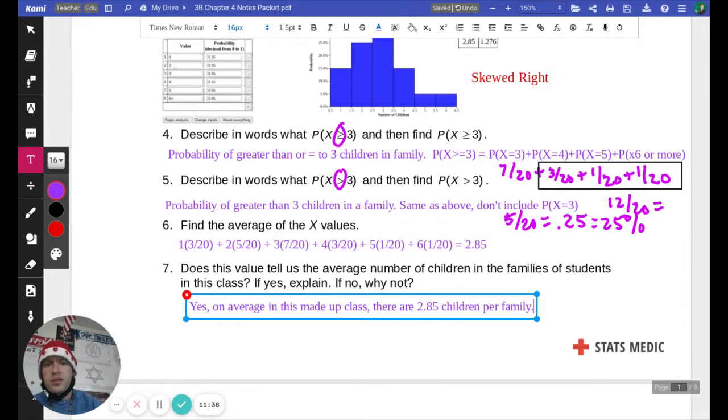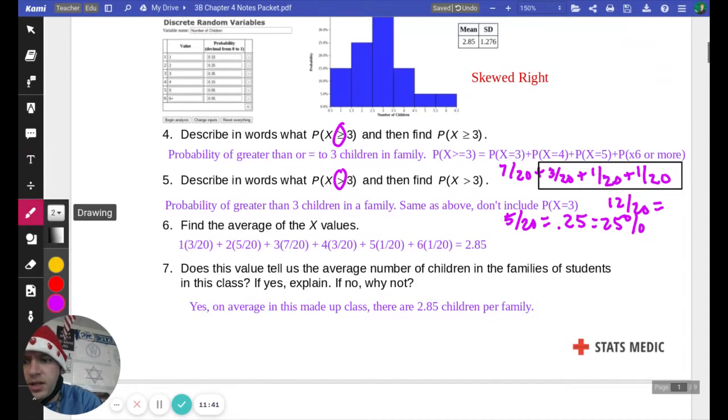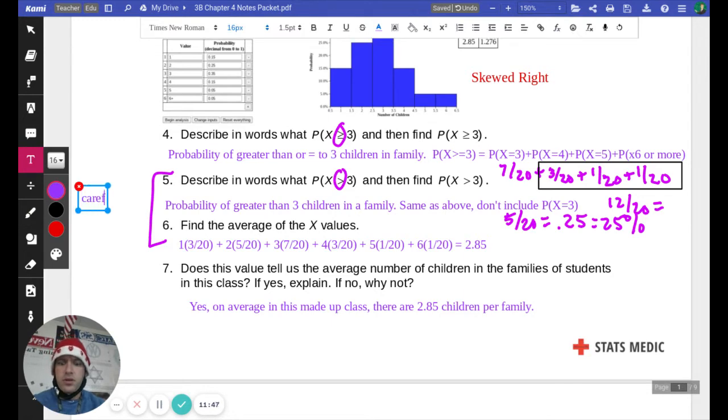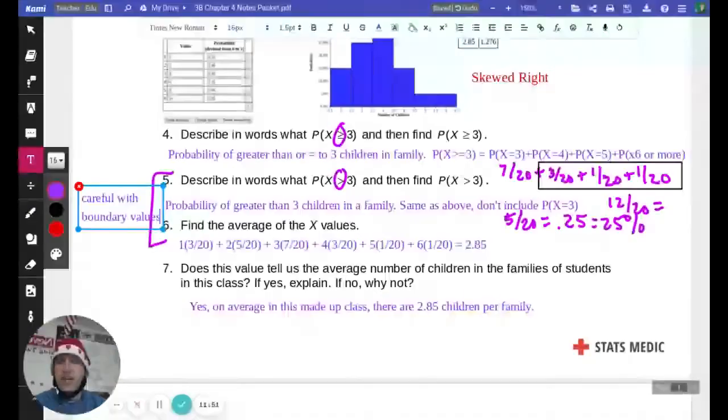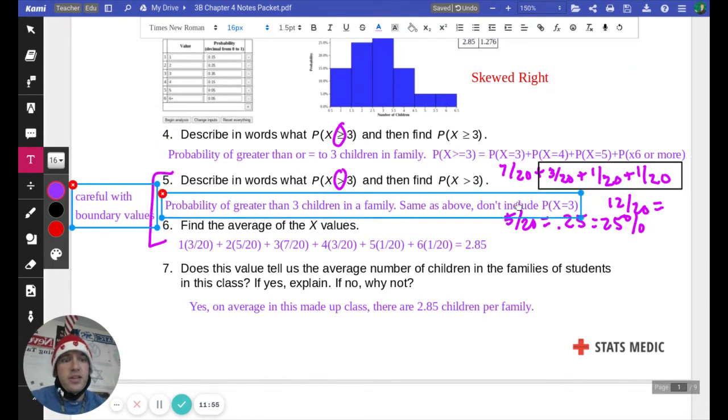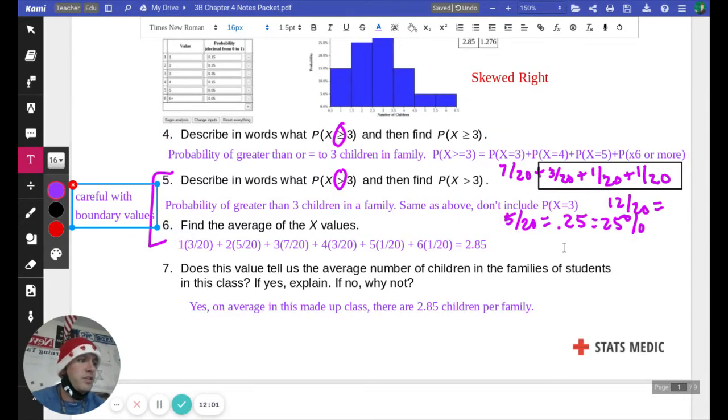Something I just want to mention here, we got to be careful with our boundary values. If we're including a value or not, then that changes it a lot, from 12 out of 20, which is over 50%, down to 5 out of 20, which is just 25%.